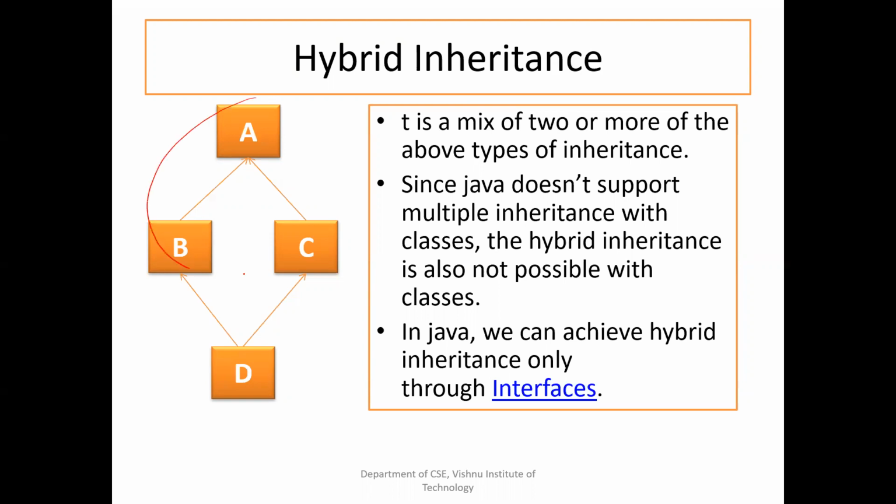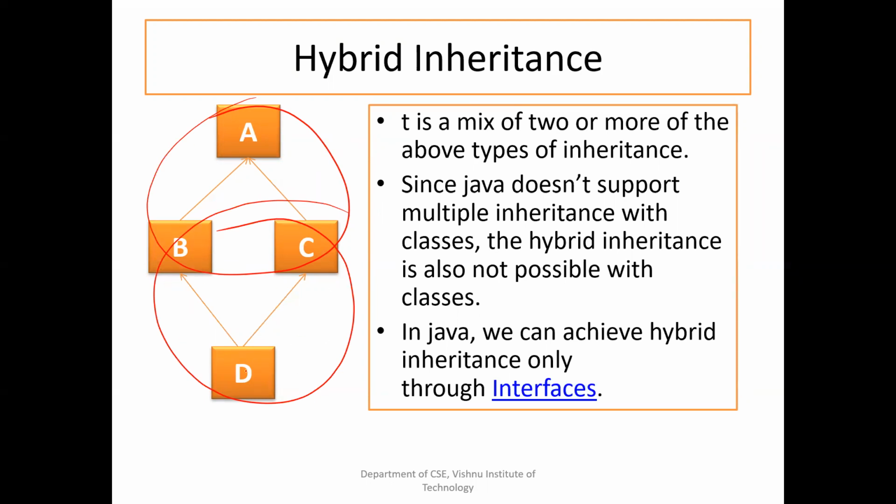If you observe this part, this is hierarchical inheritance. Both class B and C are inheriting from class A. This class A is serving as parent to more than one class. So this is hierarchical inheritance. If you observe this part, class D is a descendant of both B and C. That means it is multiple inheritance.